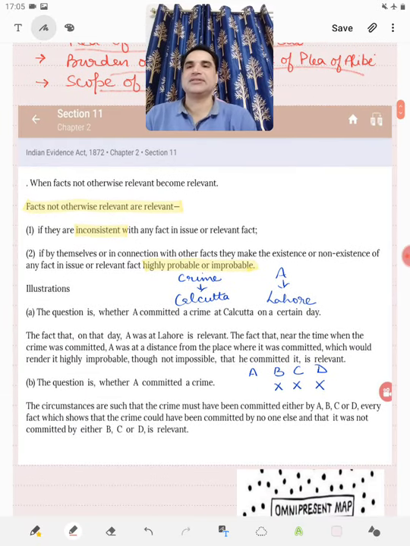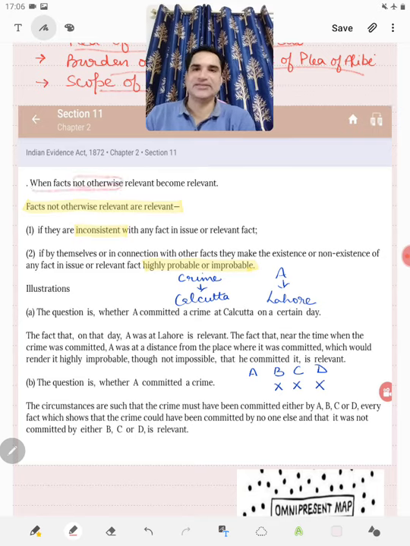Section 11, the Bare Act provision reads, when facts not otherwise relevant become relevant. Facts not otherwise relevant are relevant if they are inconsistent with any fact in issue or relevant fact, or if by themselves or in connection with other facts they make the existence or non-existence of any fact in issue or relevant fact highly probable or improbable.